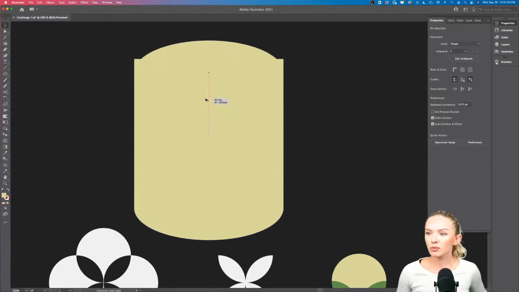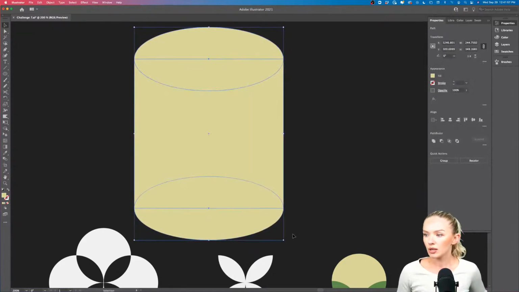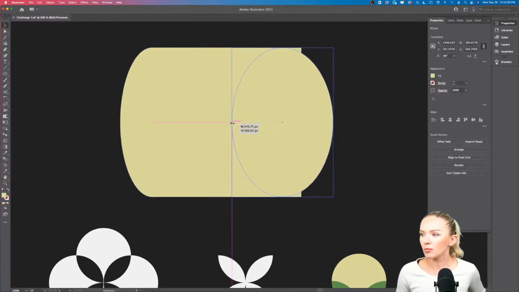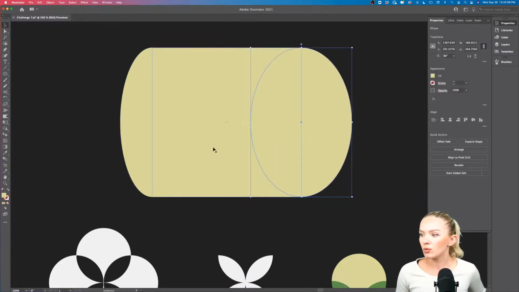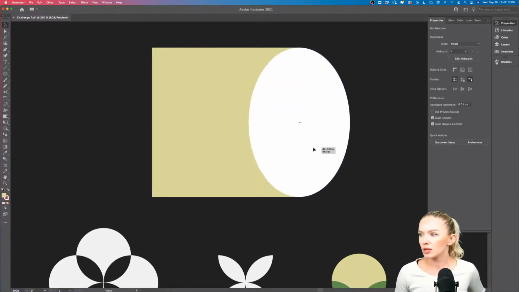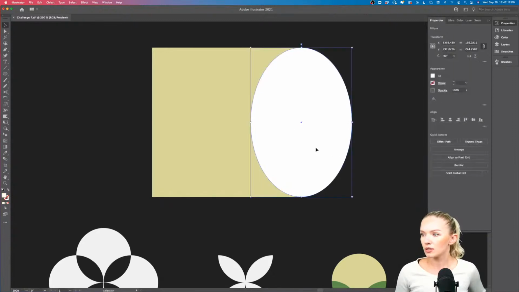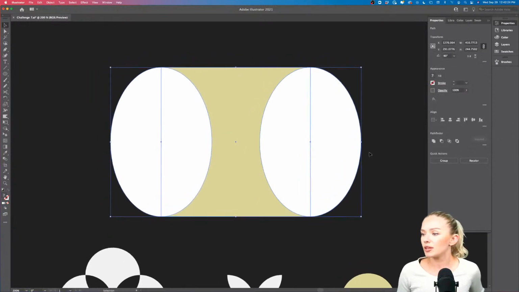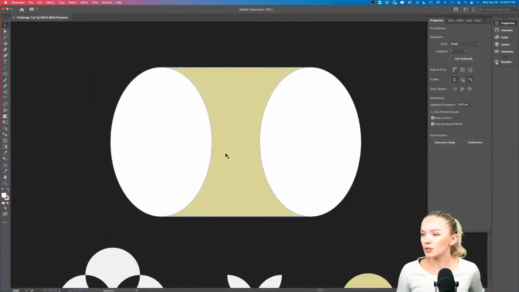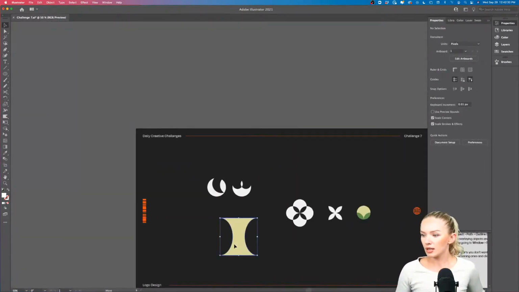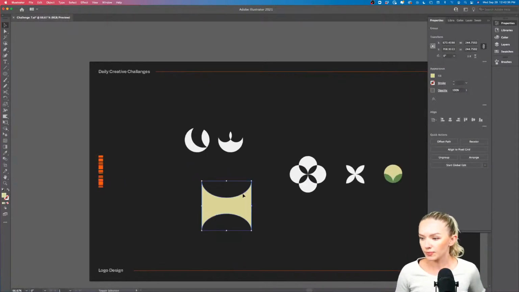Let's copy this one real quick. There we go. And let's turn this 180 degrees, holding shift, or actually 90 degrees only. And now let's see what we can come up with here. What will we get out of this? And to better see the shapes, you can make them white. Let's remove this one. So let's play around with that one first. There we go. And I'm not sure what I'm going to come up with, but let's see. I'm going back into the divider tool and I'm going to remove all of those. And I have this interesting shape that I can also use for a logo, right?